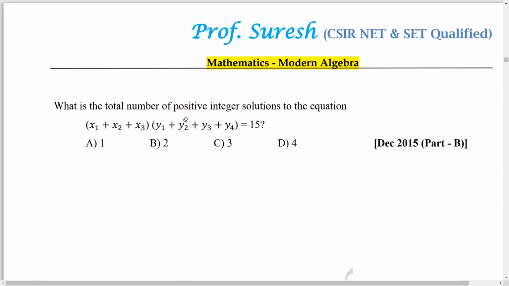What is the total number of positive integer solutions to the equation (x1 plus x2 plus x3) into (y1 plus y2 plus y3 plus y4) equal to 15? Not all the solutions, only integer solutions, right? So we have a product of two factors here. In one factor there are 3 integers and in the second factor there are 4 integers. So how many solutions are there? One possibility is, here we can put 5 in the second factor and the first factor may be 3. So 3 into 5 we can get 15.